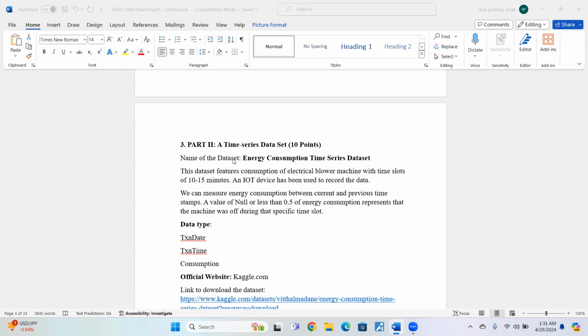To collect this consumption, the author has used an IoT device. We can measure the energy consumption by using the current and previous timestamps. If the energy consumption value is null or less than 0.5, then it is represented as the machine being off when the reading was collected during the specific time slot.